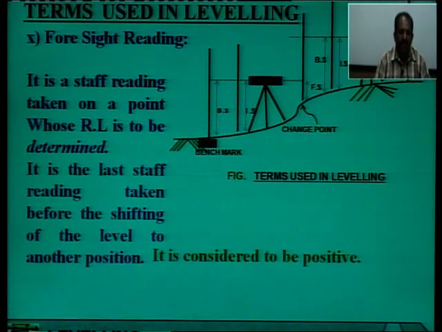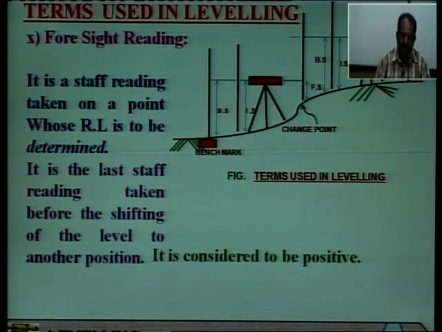Foresight. It is the staff reading taken on a point whose RL is to be determined, that is, whose RL is to be found out. It is the last staff reading before the instrument is taken to another position. This is called foresight reading.